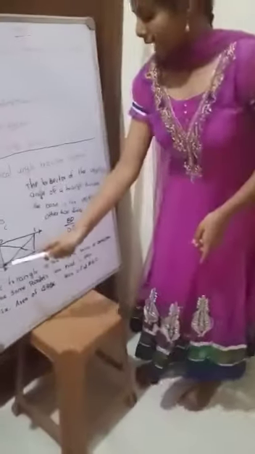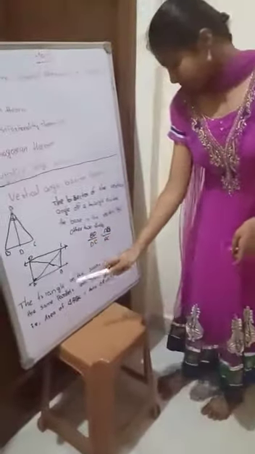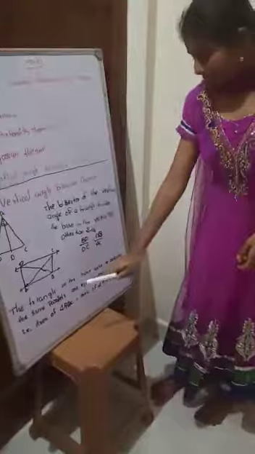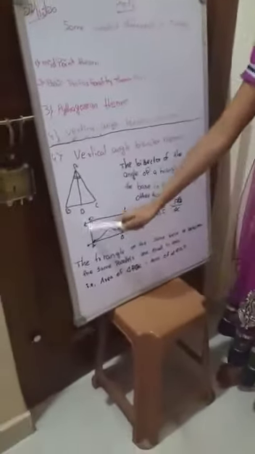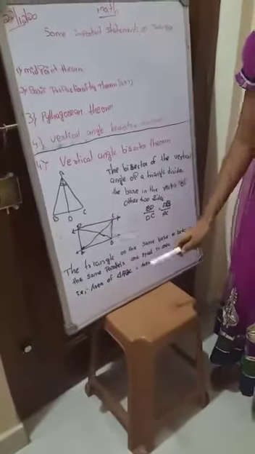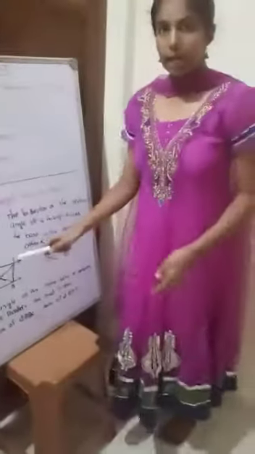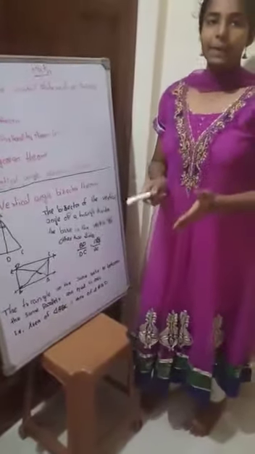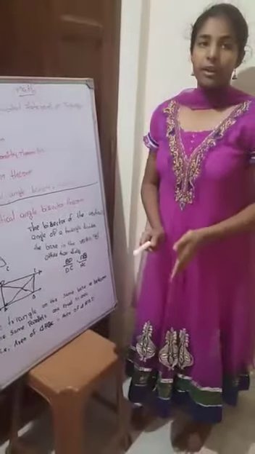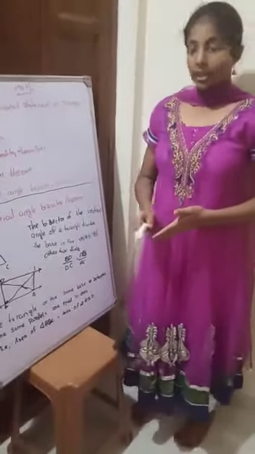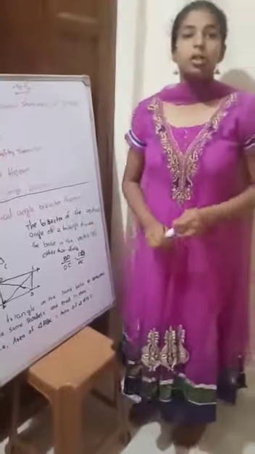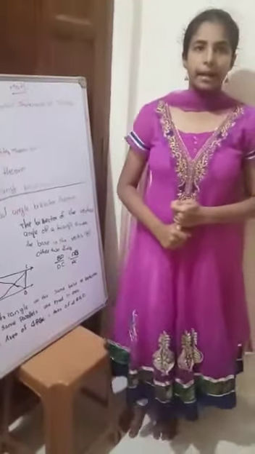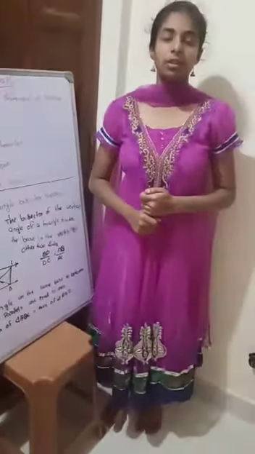Here we have triangle ABC and also triangle ABD. If we consider both, these triangles are equal because they have the same base and also the same parallel lines. If the base is different or the parallel lines are different, then these two are not equal. So this is all about some triangles and also some important statements on triangles.